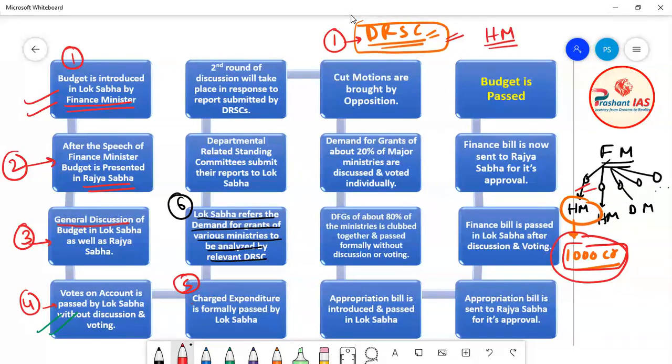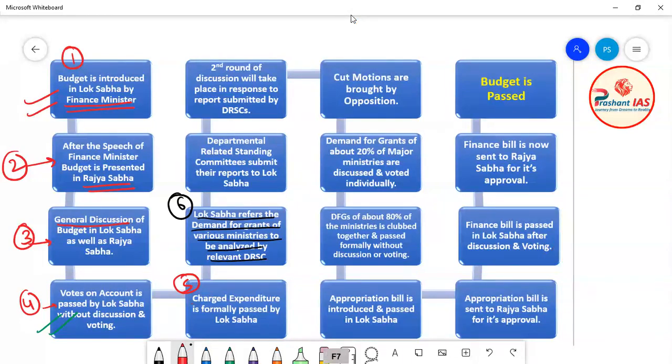Now friends, after this, the seventh step is that these departmental related standing committees will submit their report to Lok Sabha. There are many departmental related standing committees, and each one analyzed the demand for grant made by one ministry. They will analyze the demand for grant, and on the basis of their analysis they will make one report.